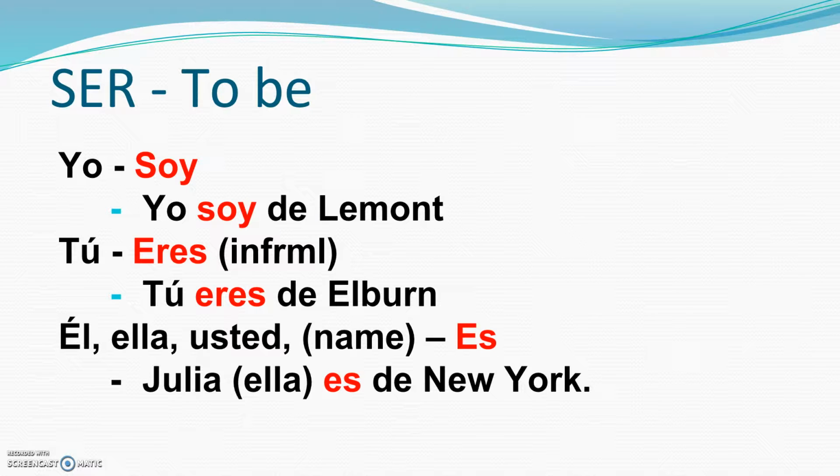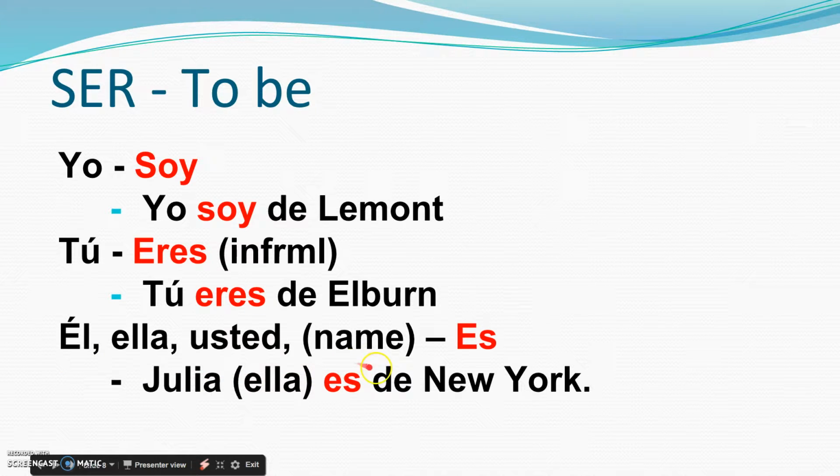Él, ella, usted, or a name like John or Bob or Sheila or Mary would go with es. Okay, so él es, ella es, usted es, John es. So that verb form goes with él, ella, or usted. For example, I could say Julia es de New York or ella es de New York. It doesn't matter.